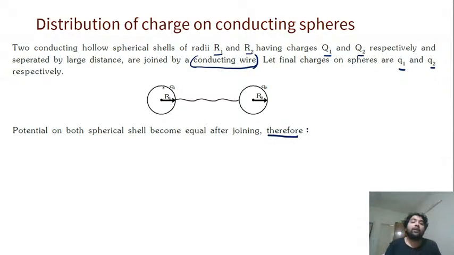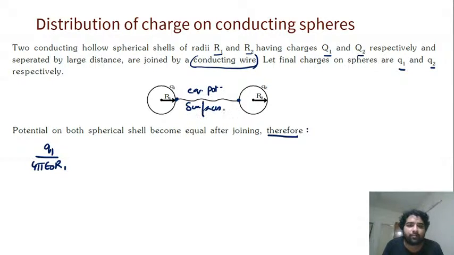So what do we say? The potential due to this sphere will be same as potential due to this sphere. अब sphere का potential कितना होगा? इसका q1 by, we discussed now, on the surface will be q by 4π ε0 r. If you observe, this surface and this surface are now equipotential surfaces, right? Both the points, which means potential here and potential here are same. इसका पोटेंशियल कितना होगा सरफेस पे? q1 by 4π ε0 r1, और इसका q2 by 4π ε0 r2.